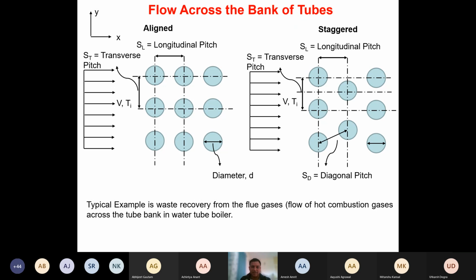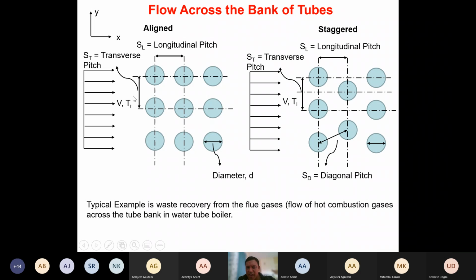In this problem, what is happening is that a hot fluid, or a cold fluid, doesn't matter, so let's assume that the hot fluid is flowing through these tubes. These tubes are perpendicular to the plane of your screen. But the air is blown across these tubes.